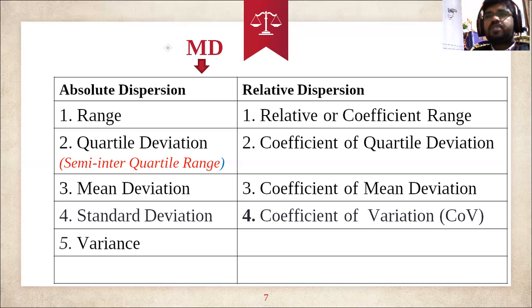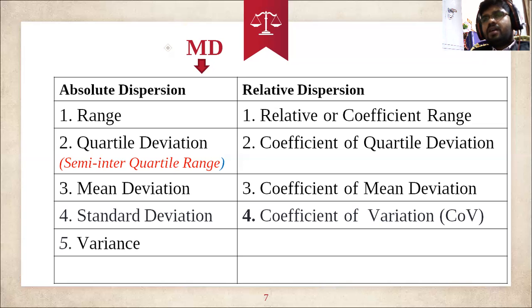So what are the relative dispersions? The first one is relative range, or coefficient of range. The second one is coefficient of quartile deviation. The third one is coefficient of mean deviation. And the fourth one is coefficient of variation, which we call COV or CV.